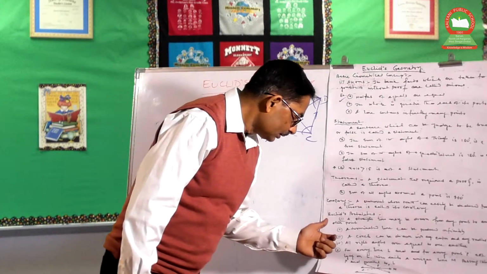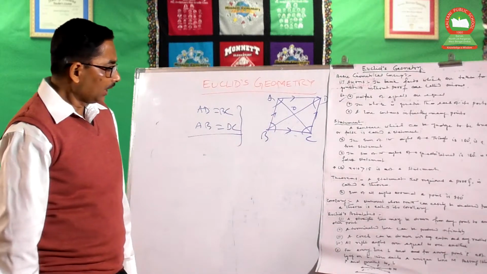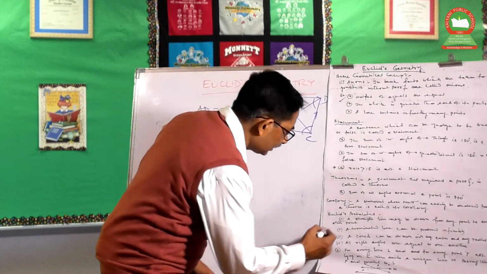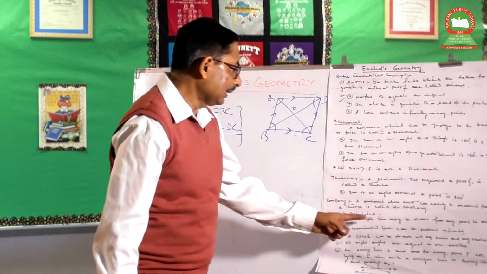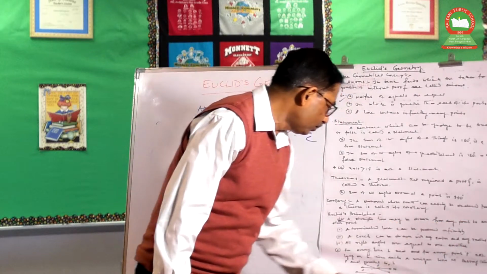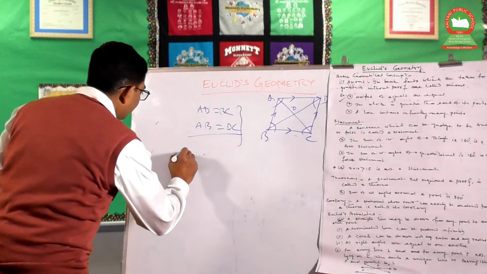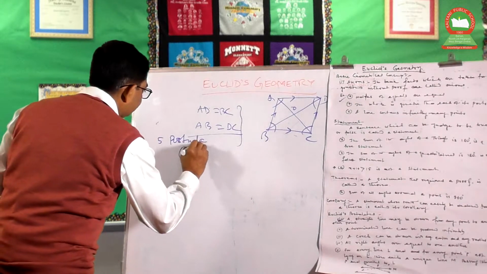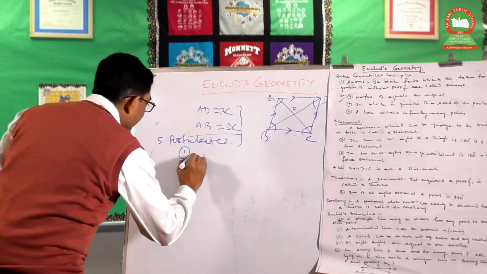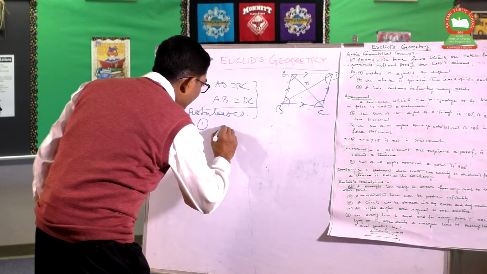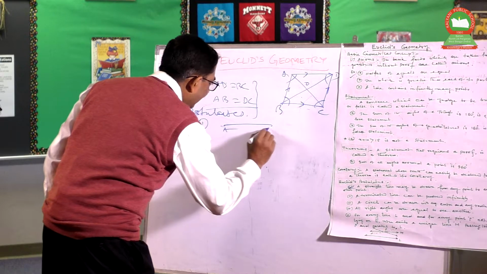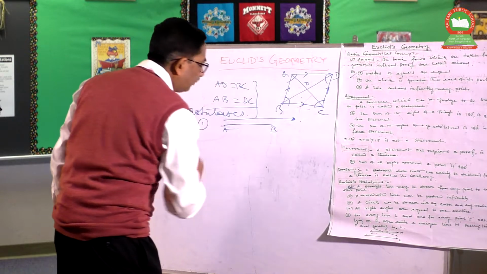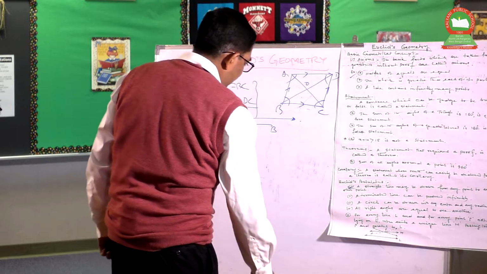Next is Euclid's postulates. What are those? There are 5 postulates of Euclid. Number one is a straight line may be drawn from any point to any other point. There are 2 points, and a line can be drawn from any point to any point at any moment and anywhere. This is what the first postulate is talking about.